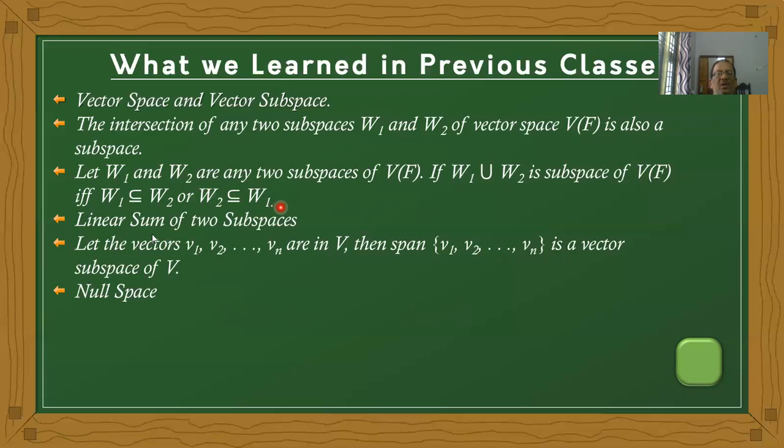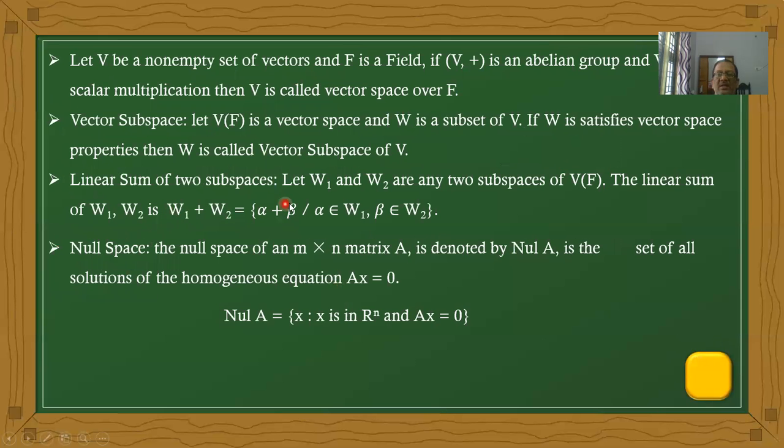Now after that, the linear sum. What does linear sum mean? W1, W2 are any two subspaces of V over F. In that case, the linear sum of W1 and W2 is W1 plus W2, equal to alpha plus beta, where alpha belongs to W1 and beta belongs to W2.